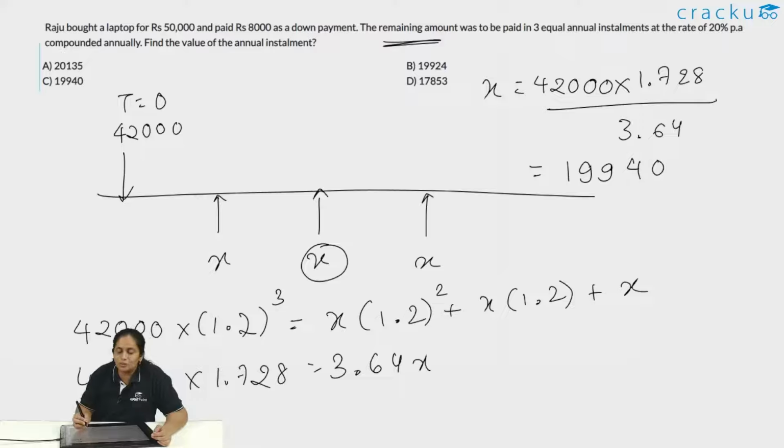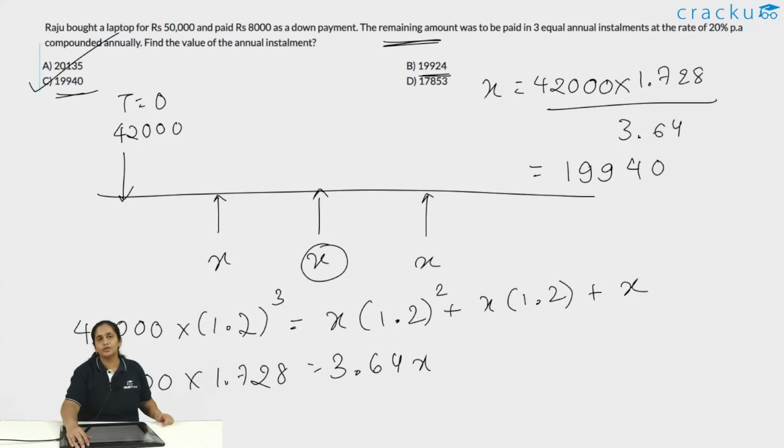I would suggest do not try to approximate it, because this is 19940, this is 19924. They are so close to each other. So it would not be right for us to approximate in this case, and therefore the correct answer to choose is option C.